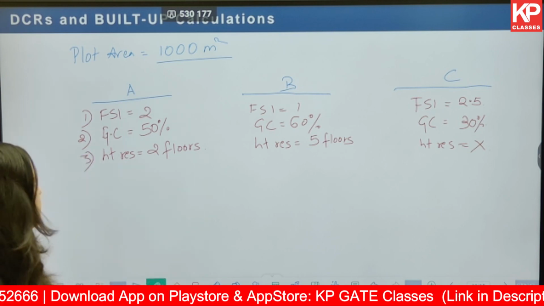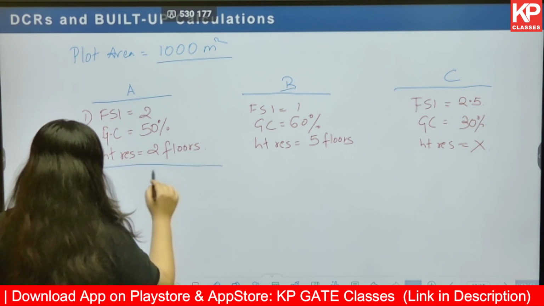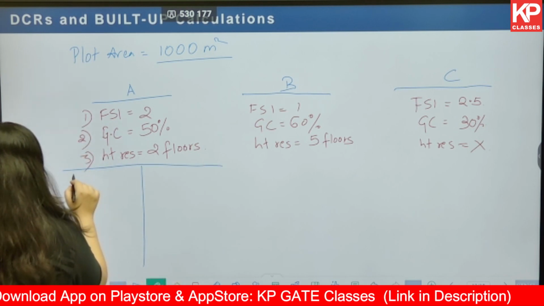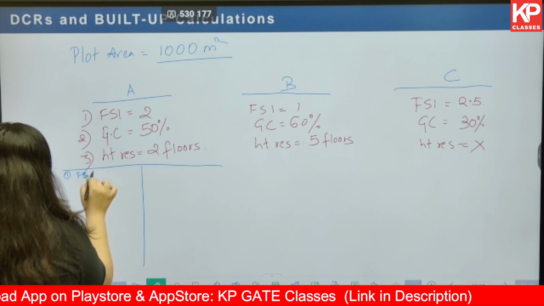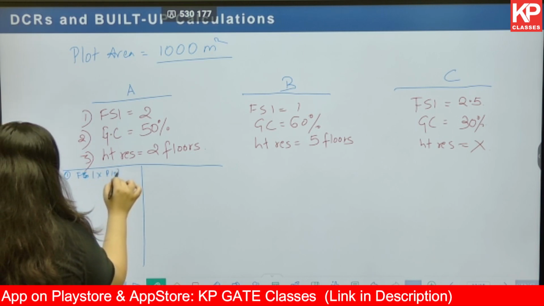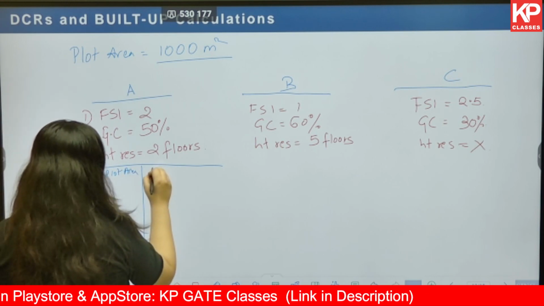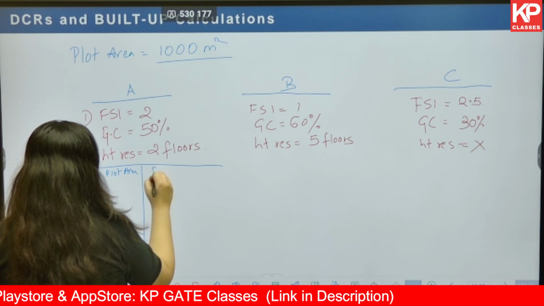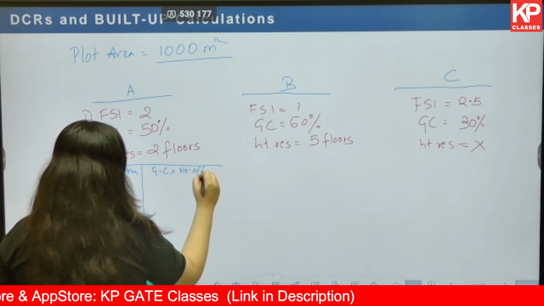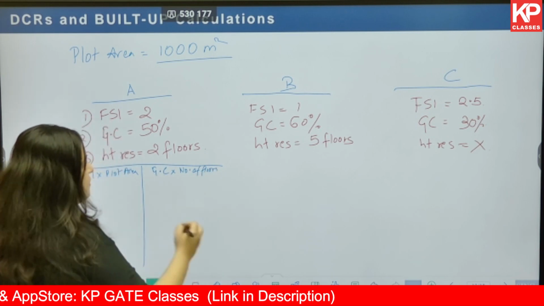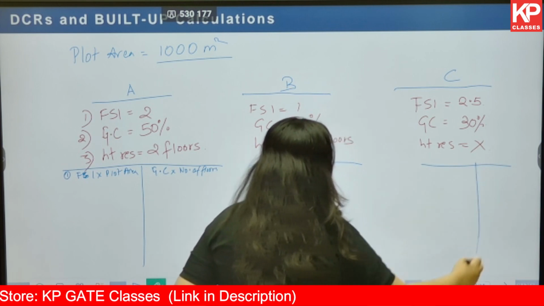Okay, how do you do it? First, you try to find the built-up area by formula 1, that is FSI multiplied by plot area. Then you try to find out the built-up area with the formula of ground coverage multiplied by number of floors. Okay, same goes for B and same goes for project number C.